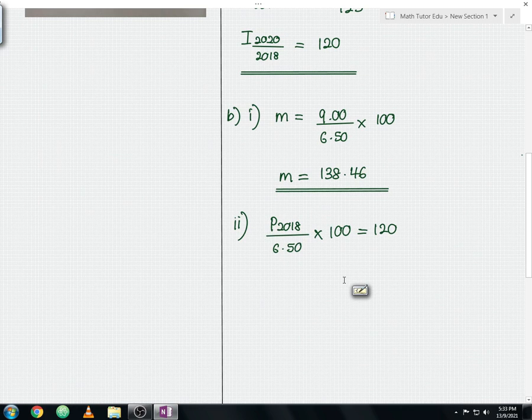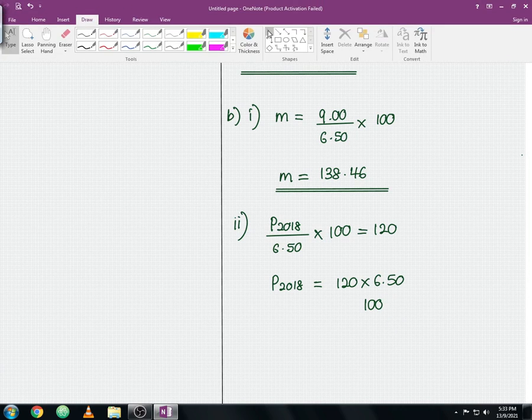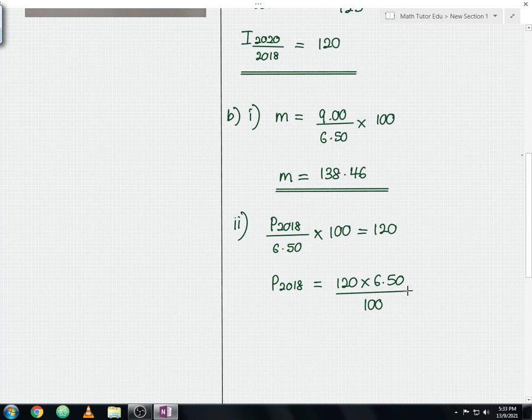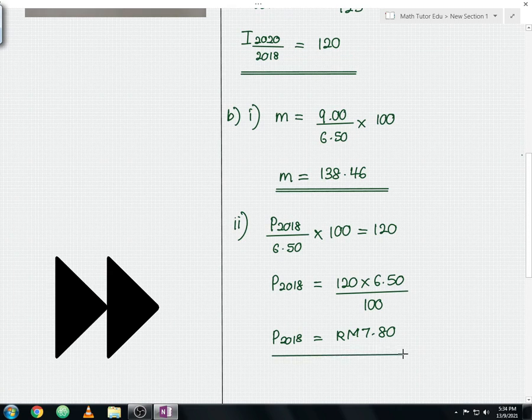Okay, so from here to find the price in the year 2018, so from here 120 times with 6 ringgit 50 cent, and you divide with 100. Okay, so let me underline the fraction. Okay, you calculate this, you should get your price in the year 2018 is equals to 7 ringgit 80 cent. Okay, so this is your answer for the question B part 2. So let me underline the solution.